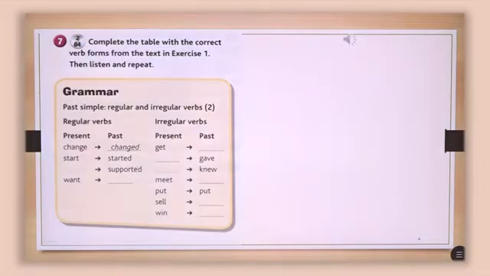Unit 4, Students' Book, page 41, Exercise 7. Complete the table with the correct verb forms from the text in Exercise 1. Then listen and repeat.